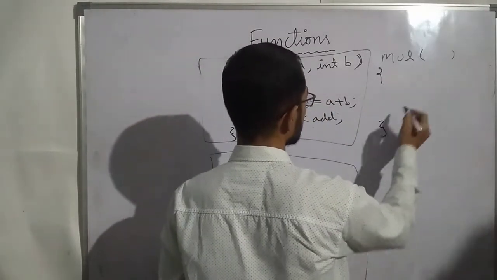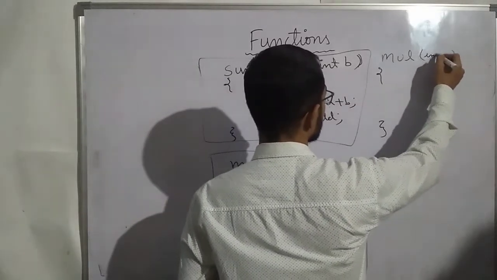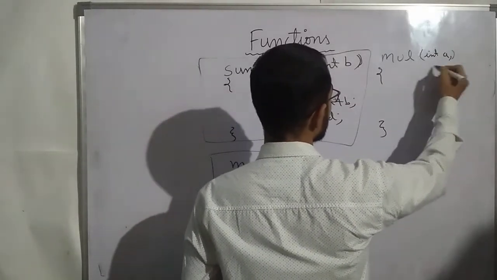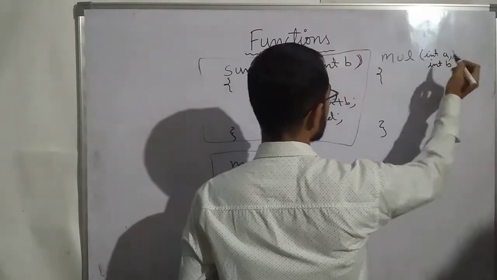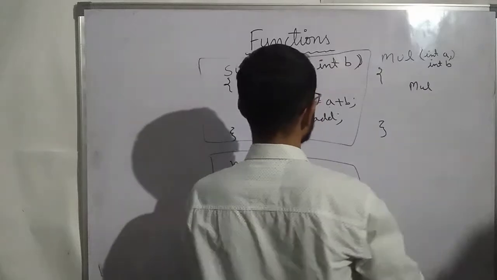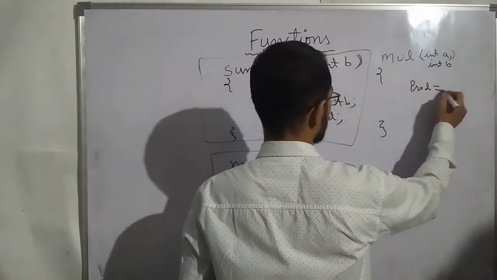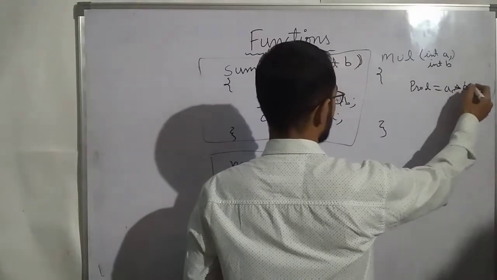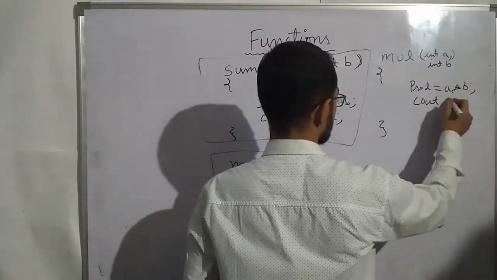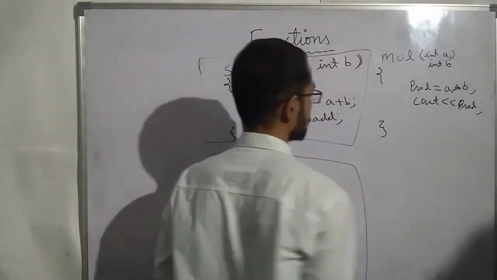So when you call this function, suppose I have created two more functions. I am creating a multiply function with int a, int b, and product equals a into b, cout product.